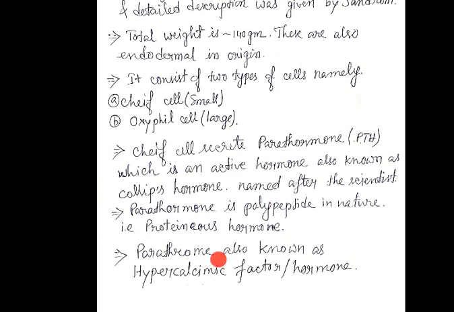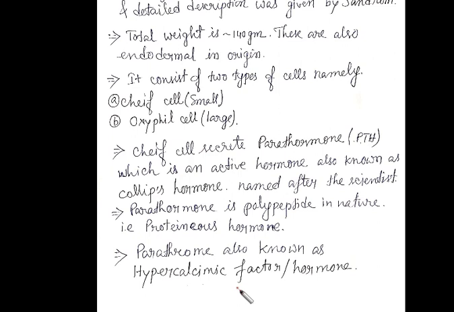Now, parathormone is also known as hypercalcemic factor or hormone. Why is it called hypercalcemic factor? We'll discuss. Parathormone actually increases the blood calcium.